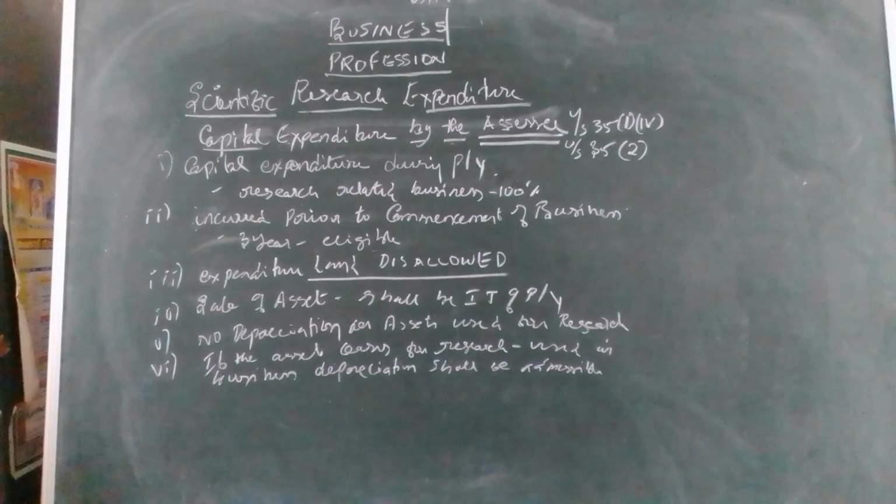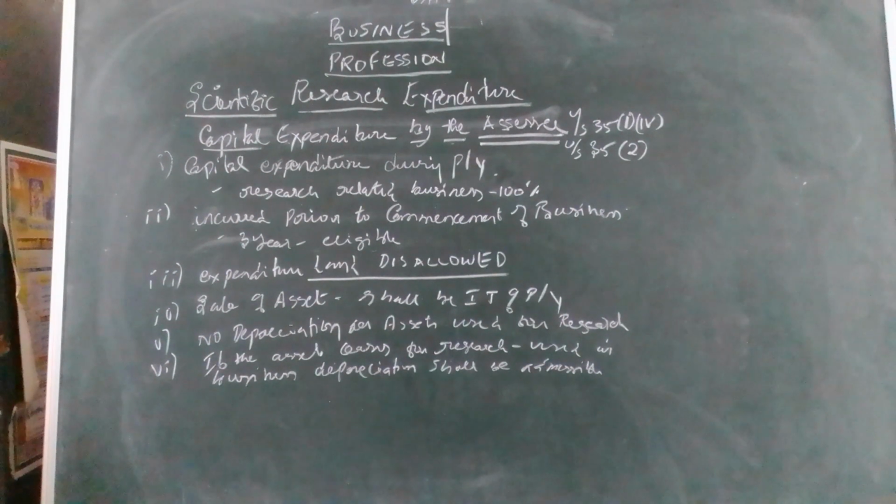In this case, the capital expenditure for the year 22-23 can be claimed here. And if the research is related to the business, it is 100% eligible for claiming as an expenditure. That means we can debit it in the P&L account.